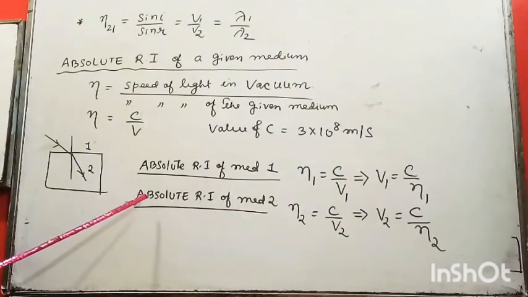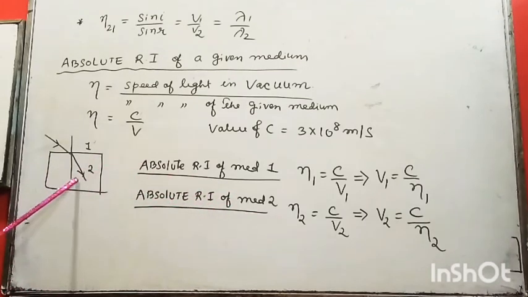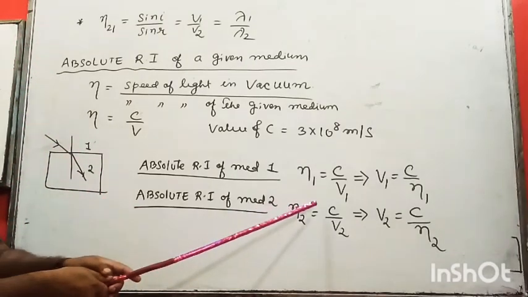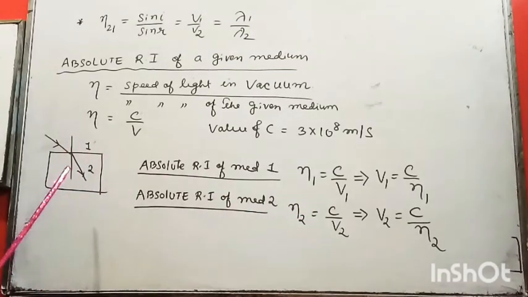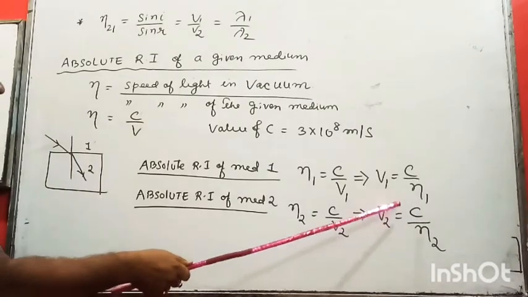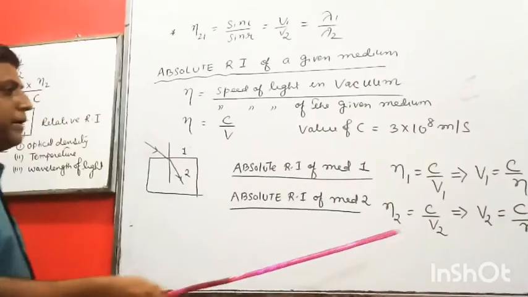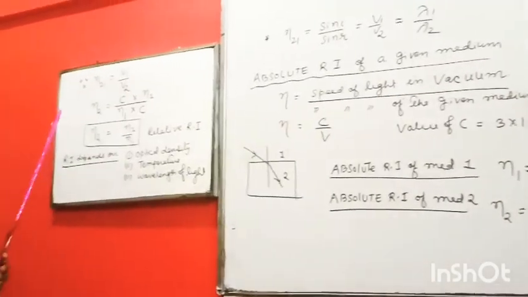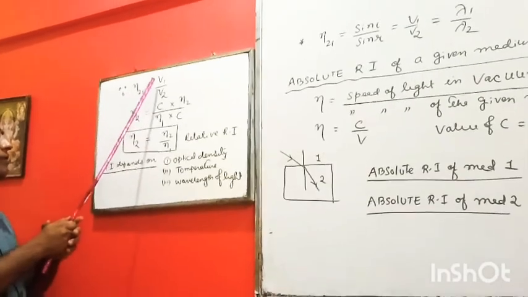If I ask you absolute refractive index of medium 2, that is medium 2, I am comparing with the vacuum, free space. So again what? It will be speed of light in vacuum divided by speed of light in medium 2. Okay. Now here you see v2 equal to c by this one. Okay. Now, as we know, this one is what? n2 1 equals v1 by v2.